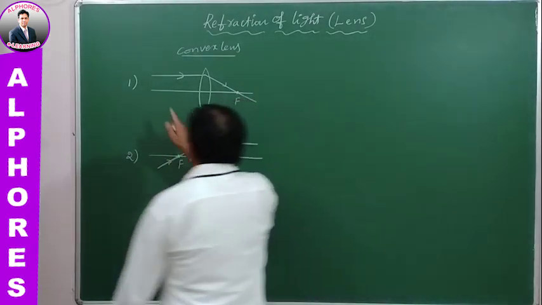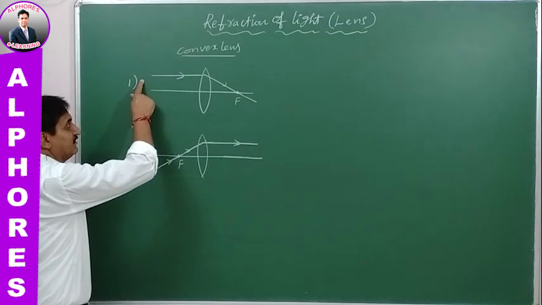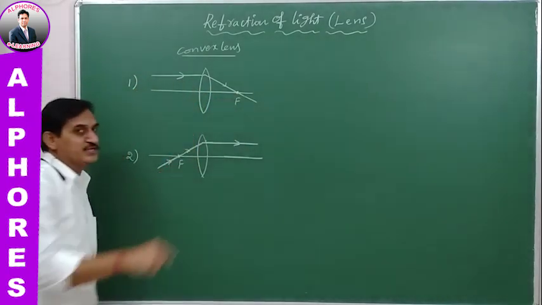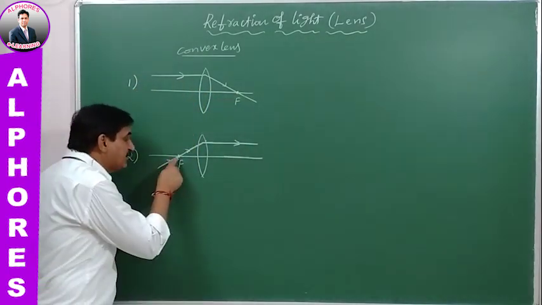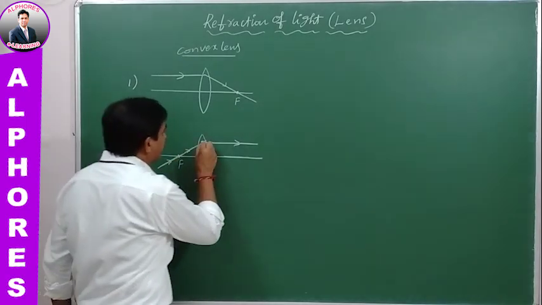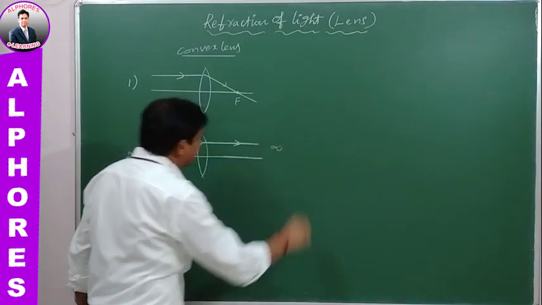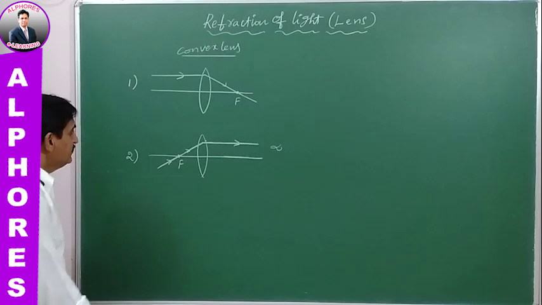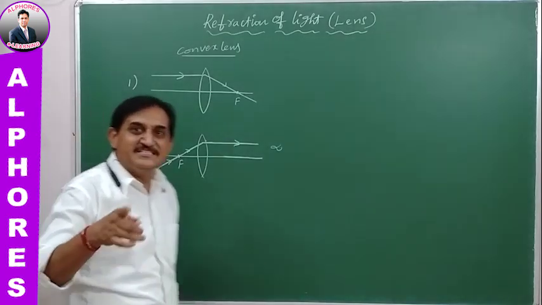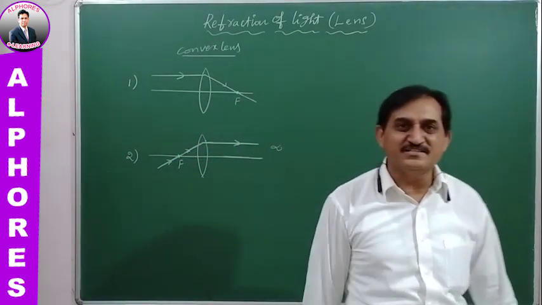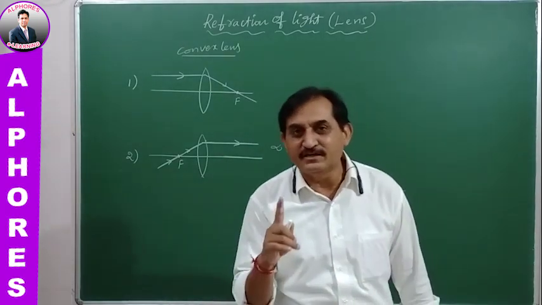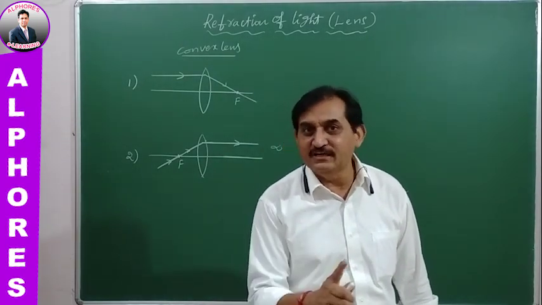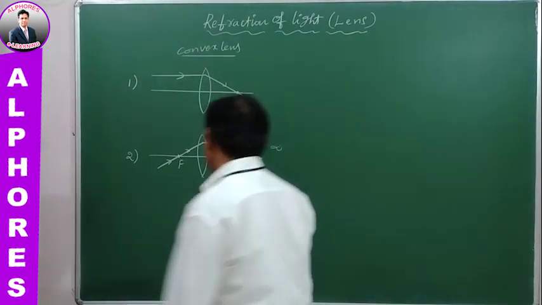This means when the object is at infinity, its corresponding image is formed at the focus point. When the object is at focus, its corresponding image is formed at infinity. So whenever the ray passes through principal focus, after refraction the refracted ray becomes parallel to the principal axis.